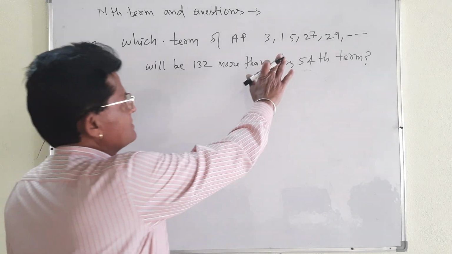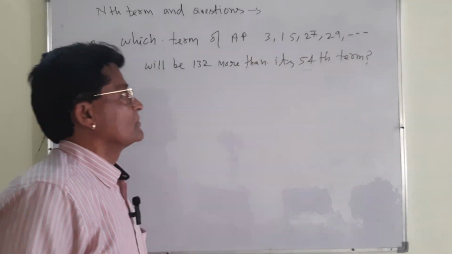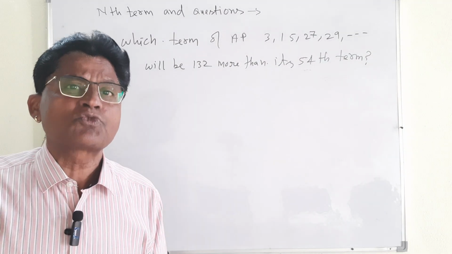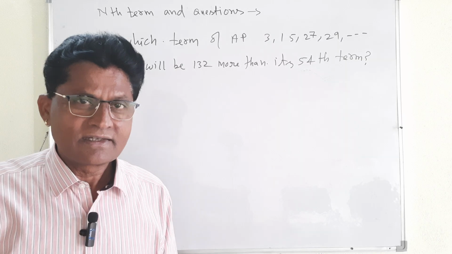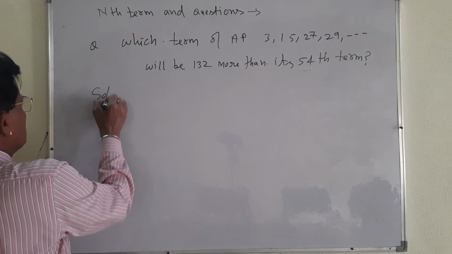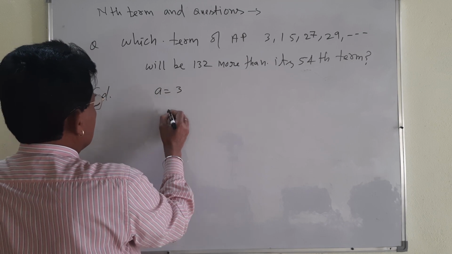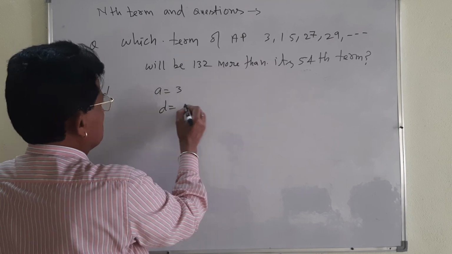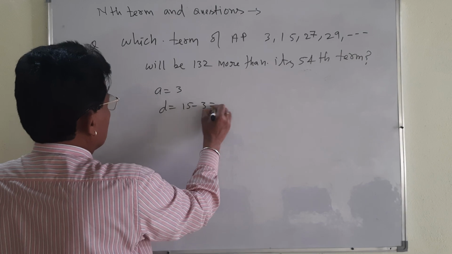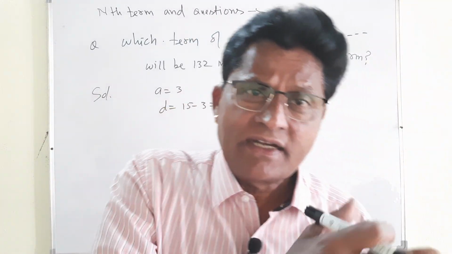You see the difference between each and every term, that is 12. But first of all, let me start the solution. My dear student, a, the first term, is 3 and the common difference will be 15 minus 3, which is equal to 12. Very simple question. But by the given condition,